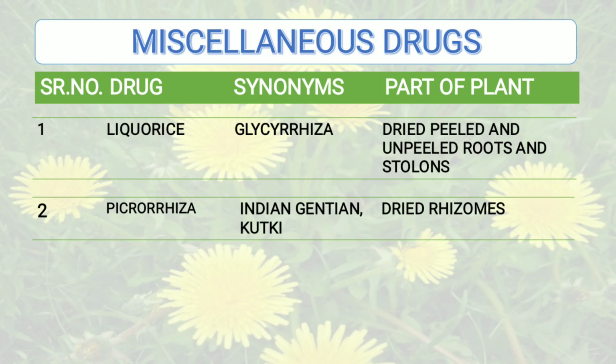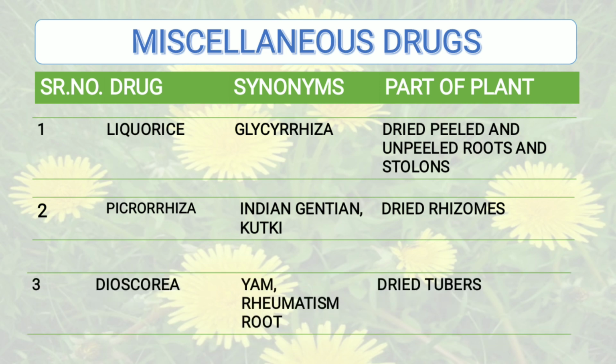Then moving to the second drug belonging to miscellaneous drugs is picrorhiza. Synonym of picrorhiza is Indian gentian, also kutki, and part of the plant that is used is dried rhizomes.